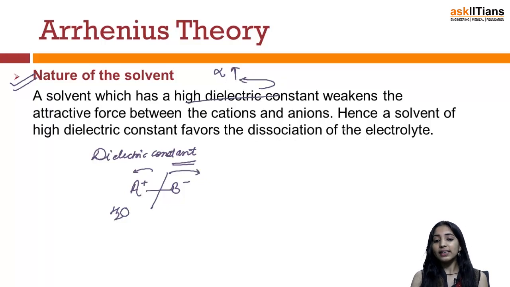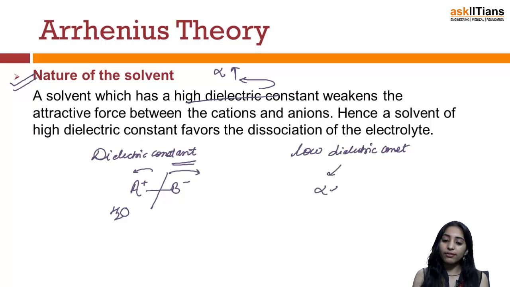If you take any solvent of low dielectric constant, that means for any such solvent the value of alpha for that particular electrolyte will be very less.